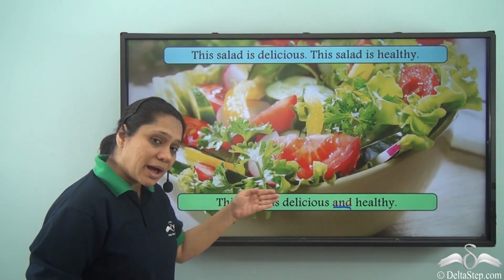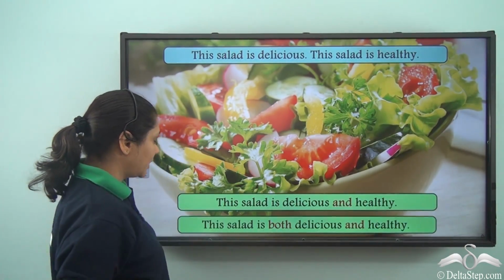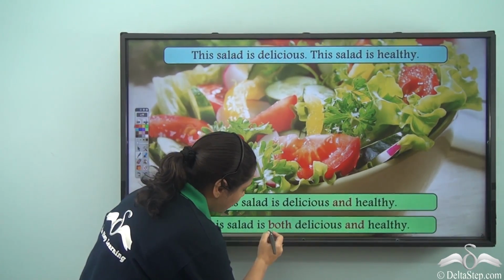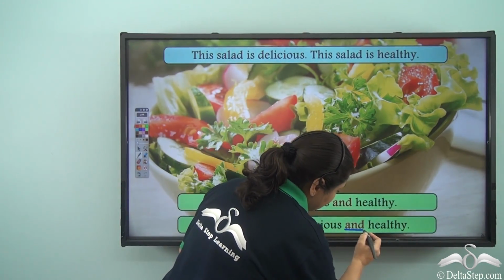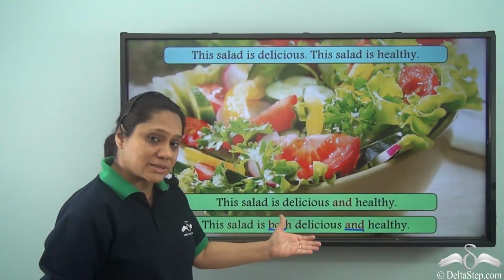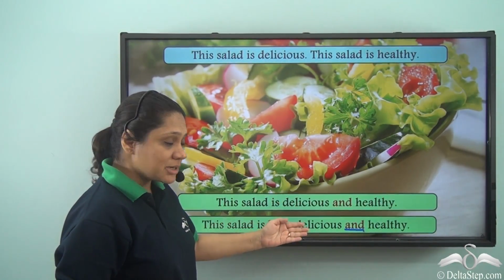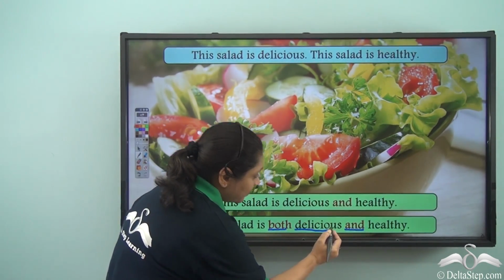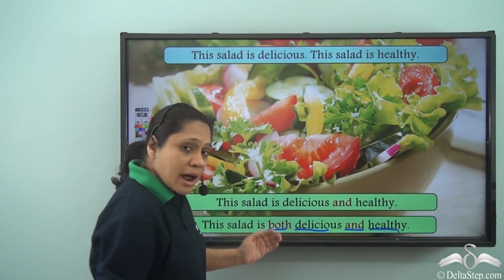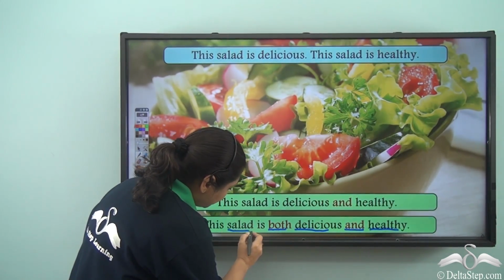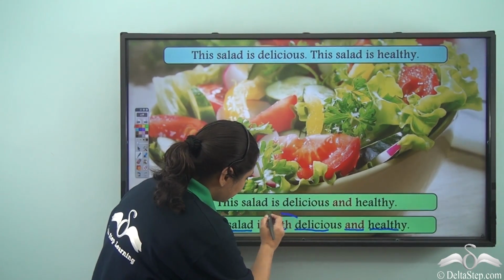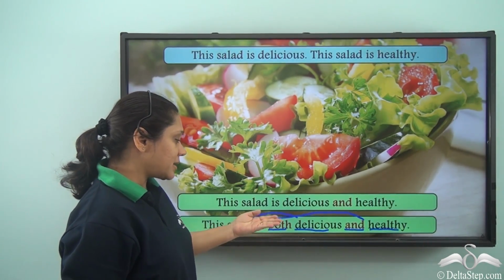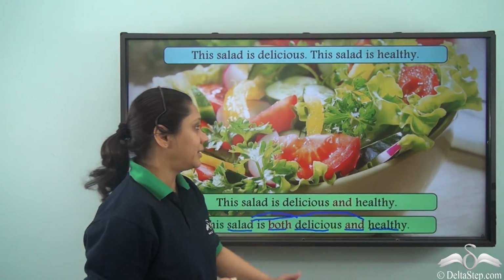Now we can also write this sentence as, this salad is both delicious and healthy. Now both and is a paired conjunction used in different parts of the same sentence. Both delicious and healthy stress on the fact that delicious, healthy are important to describe the salad. So we say this salad is both delicious and healthy.